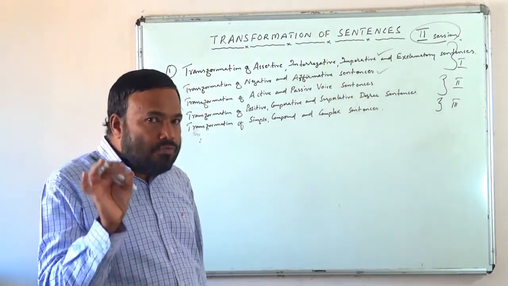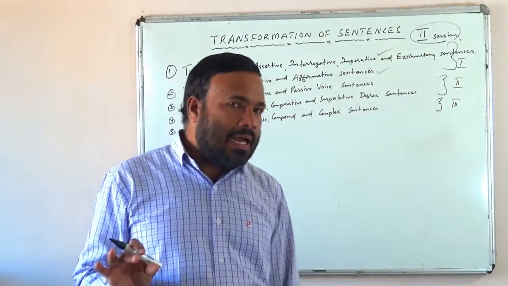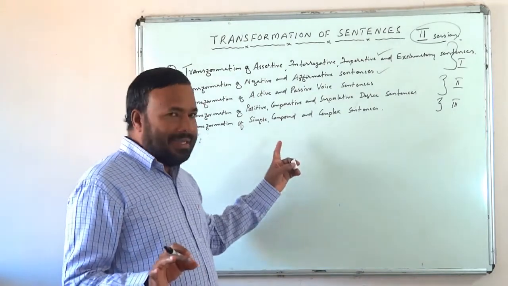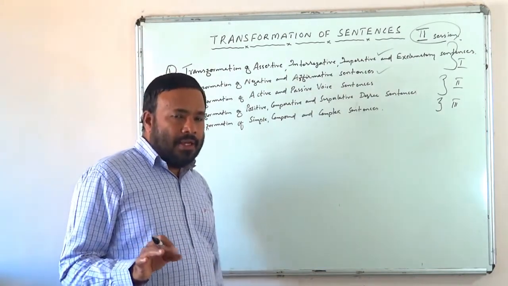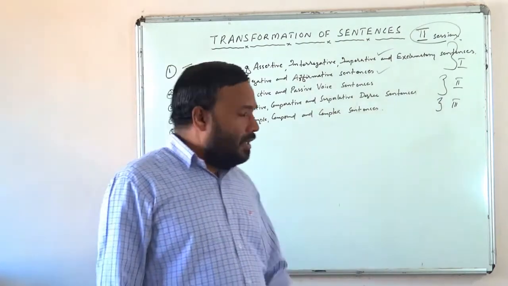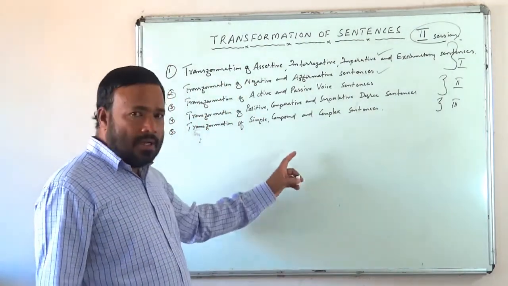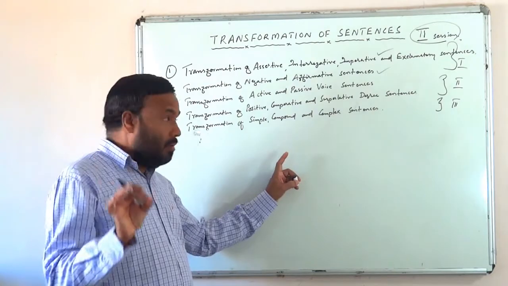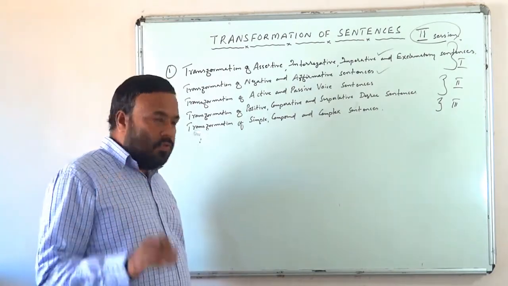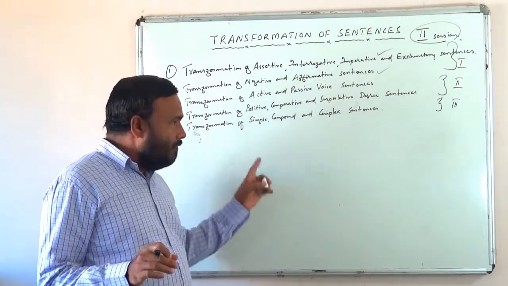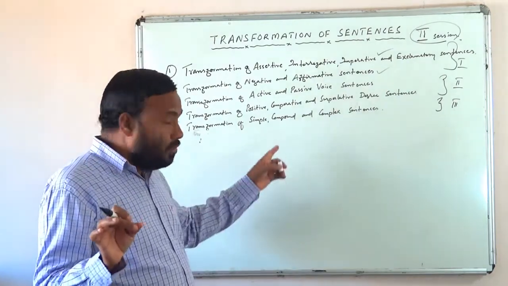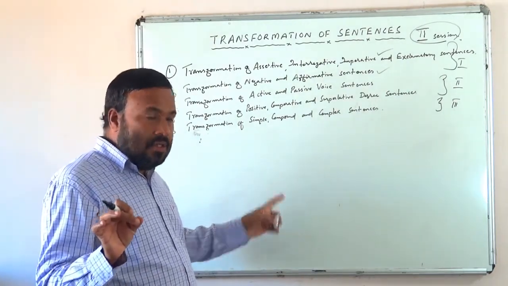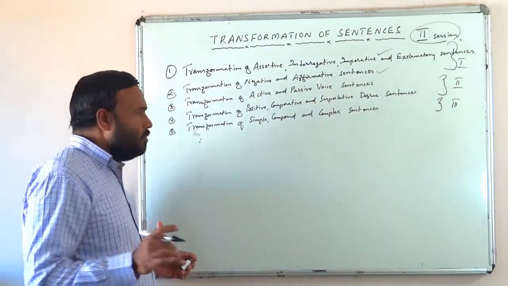These are the 4 tenses which don't have passive forms. The remaining 8 tenses have passive forms, and we have already seen the structure and pattern of these passive forms. If you want, once again I will show you quickly the passive structures of these 8 tenses which have passive forms.